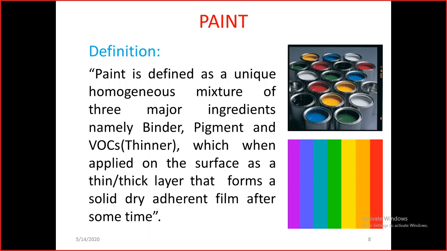So when this mixture is applied on the surface as a thin or a thick layer, that forms a solid, dry, adherent film which adheres to the metallic surface and it will protect it from the atmosphere. So the paint is a homogeneous mixture of the binder, pigment, volatile organic compounds and also some additives.